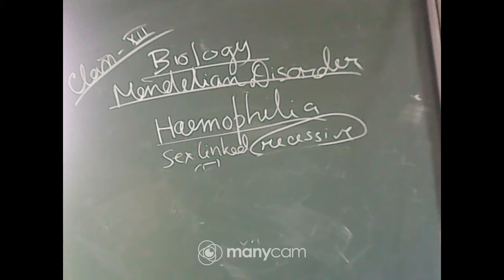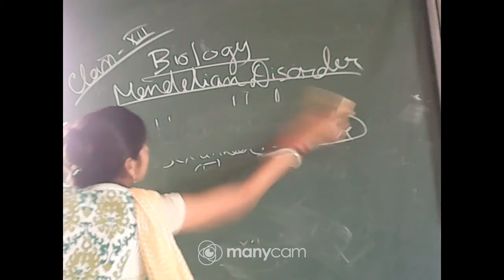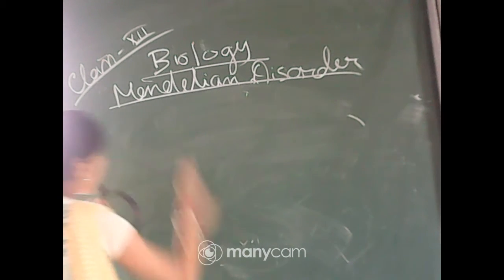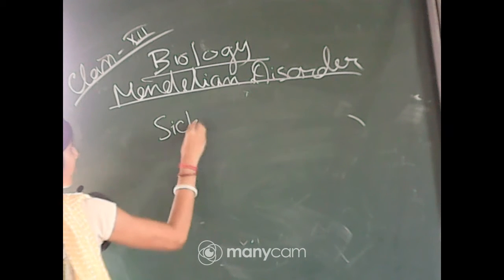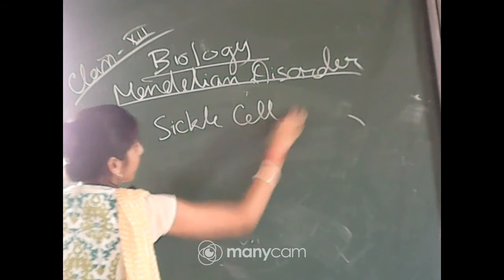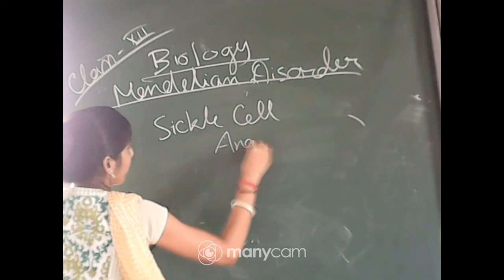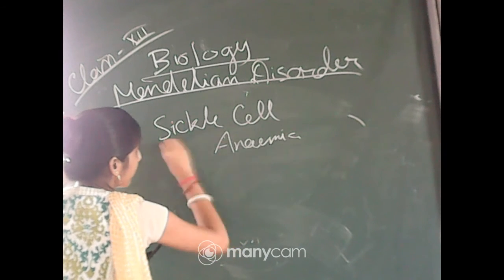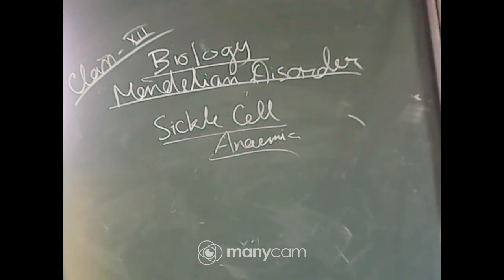Next one is sickle cell anemia. So what happens in sickle cell anemia?